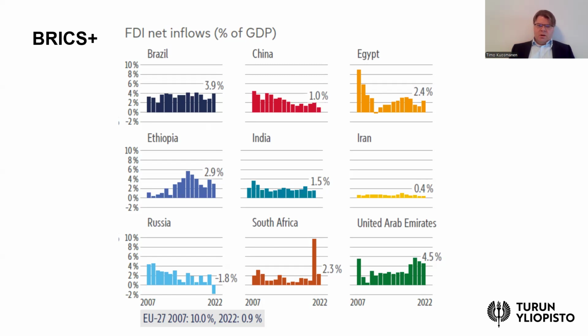For Russia, foreign direct investment used to be very good, but recently, since the invasion of Ukraine, that has become negative, because foreign companies are actually leaving the country rather than coming in. And we see also a clear declining trend for China. More recently, it's only at about 1%.